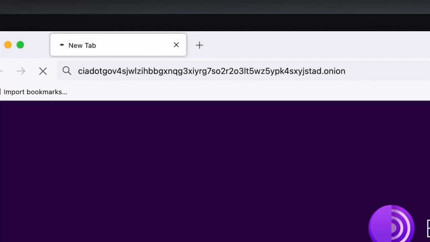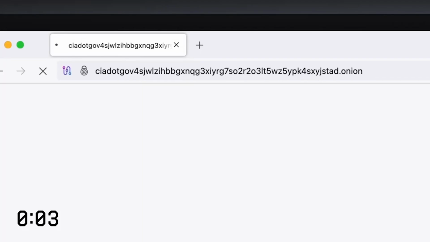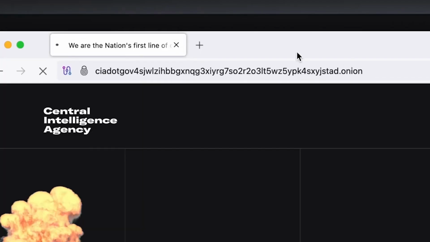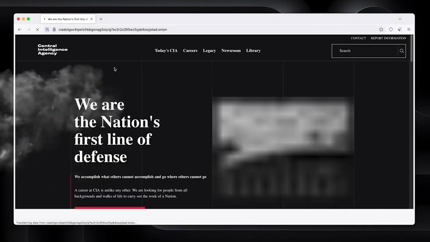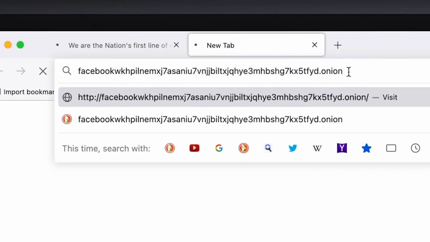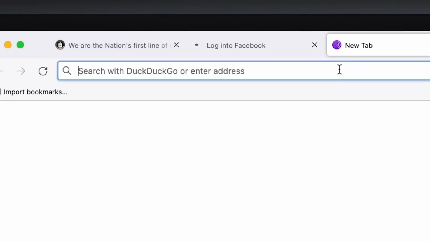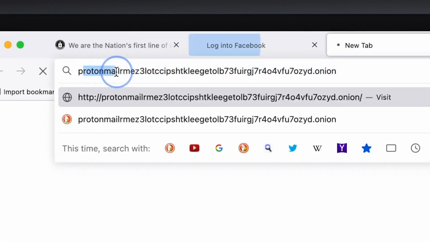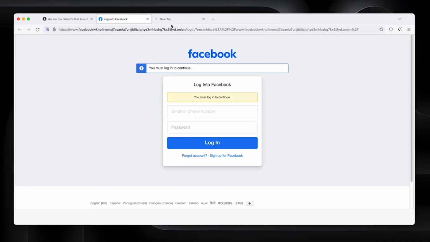If we hit go, let's see what happens again. It'll take a minute, but it should take us to the CIA's website on the Tor network. Here we go, CIA. That's it. You can see the website. You can also get to Facebook. Here we go. Facebook at the start. And then all this crazy stuff, .onion. You can also get to Proton Mail. Again, Proton Mail at the start and all this crazy stuff. There we go. Facebook is loaded. Proton Mail will come through eventually.